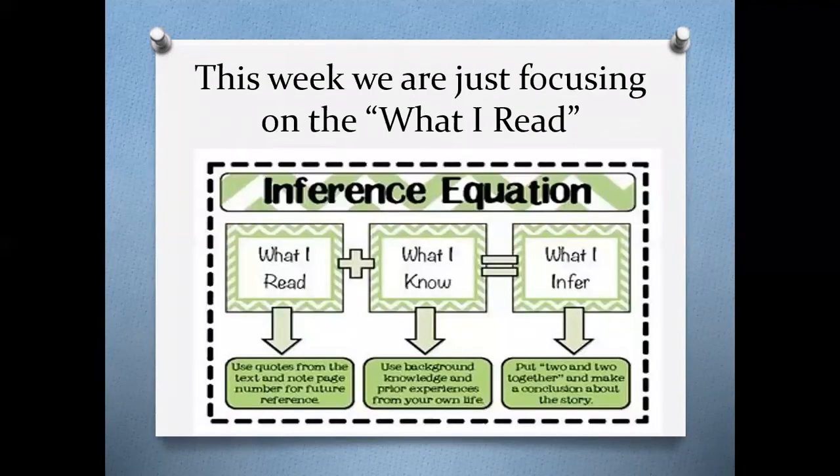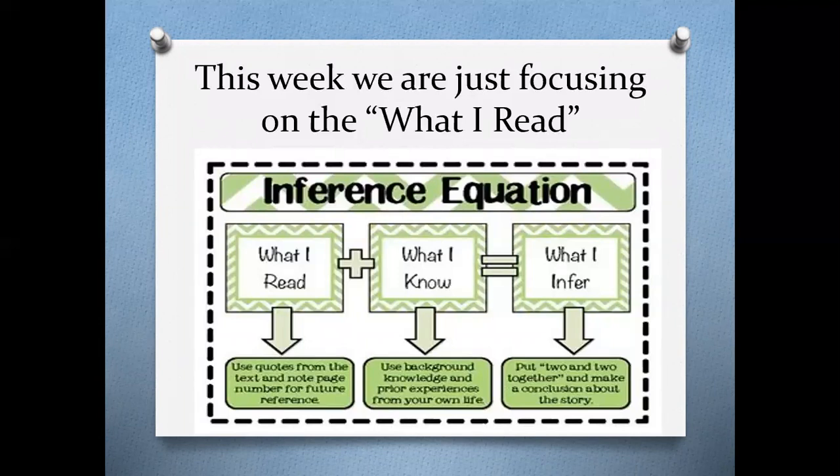So this week we are focusing on the what I read. If you look at this inference equation, there are three parts to it. What I read is what we're focusing on this week. This is when you use quotes from the text and note page numbers for future reference. So it's what you actually read. For next week we're going to be looking at inferences.